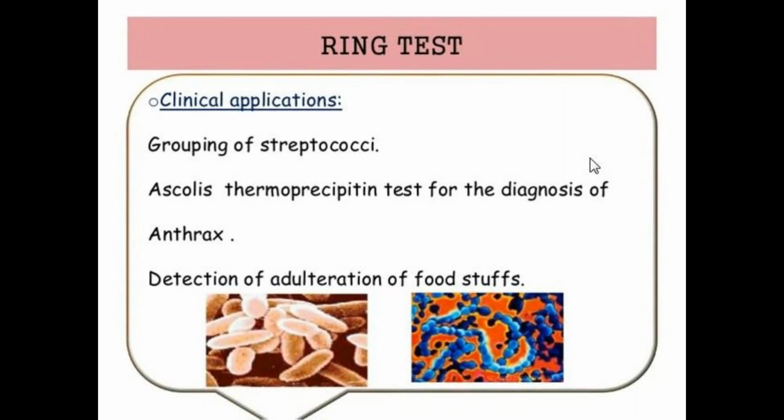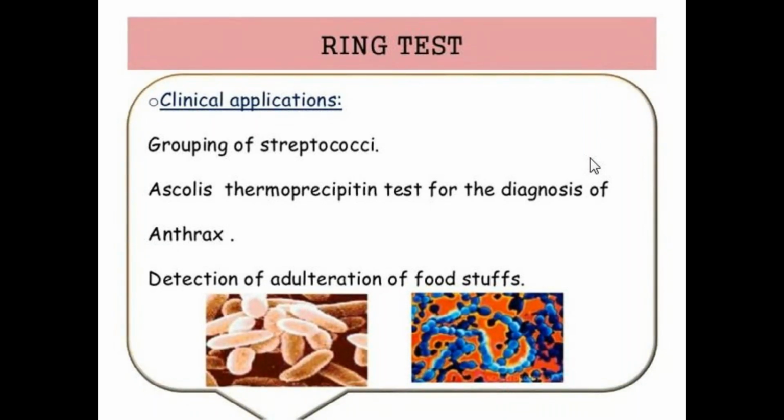Next, Ascoli's thermoprecipitating test for the diagnosis of anthrax. It is mainly used for the detection of anthrax, and the antibodies raised against anthrax are detected by this test.